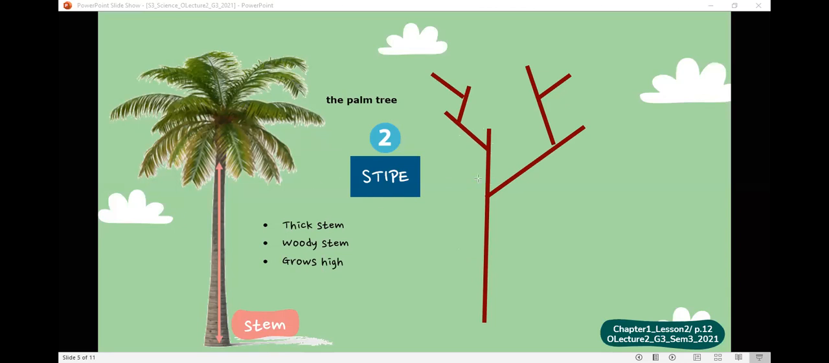Aline, what's the type of this stem? Unmute. Yalla, Aline, what's the type of this stem? Is it this type?